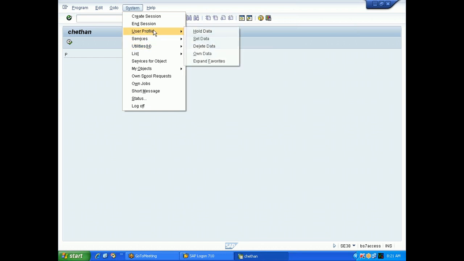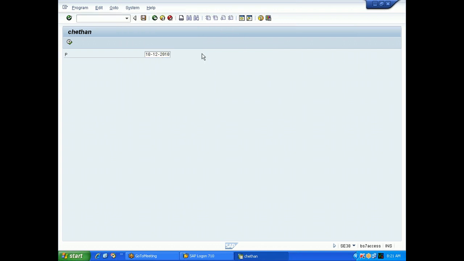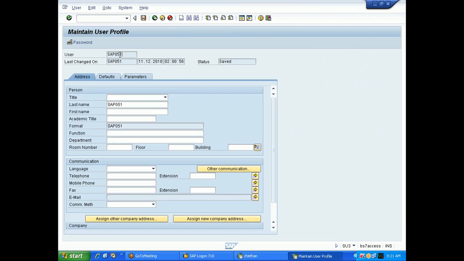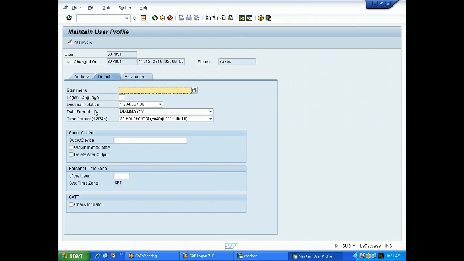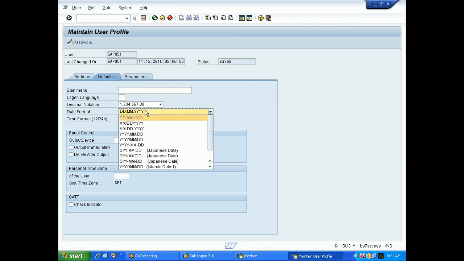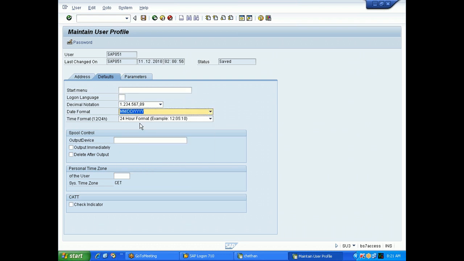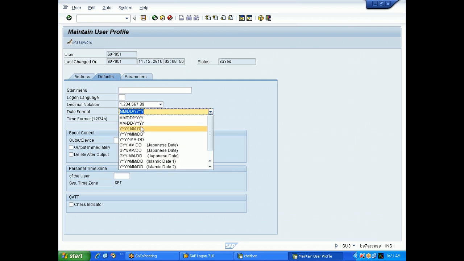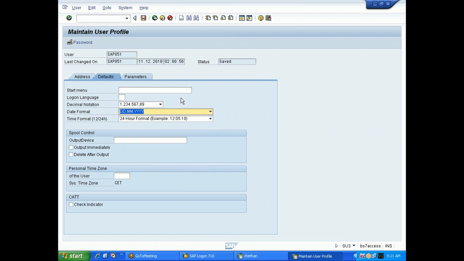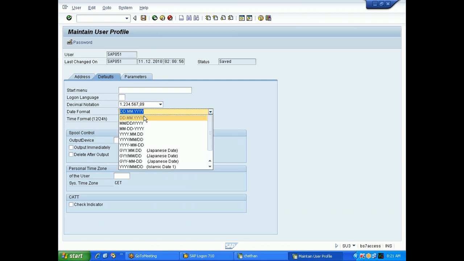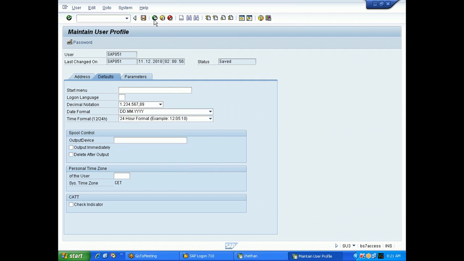I will show you the date format, how they will set. Right now I am using user ID SAP051. So see, this is the user SAP051. While creating the user, they will set here the date format as dd.mm.yyyy. They can also set other formats. Whenever your basis person creates a user ID and sets this format or that format, accordingly you need to type the date in the parameter. Getting it?